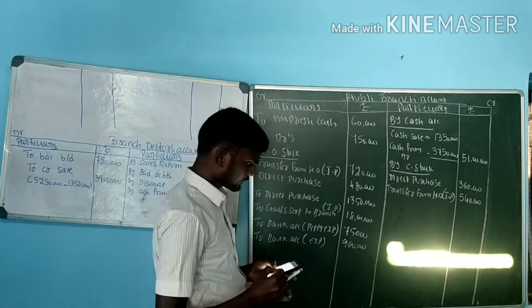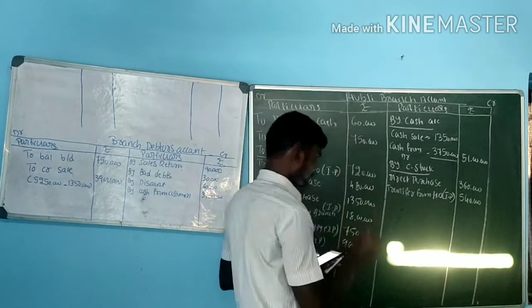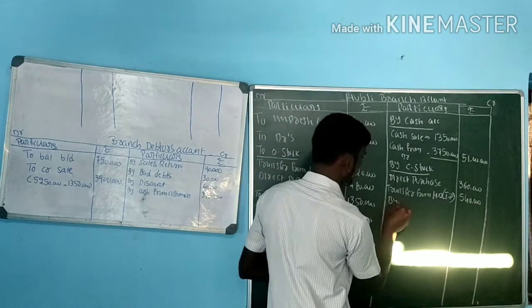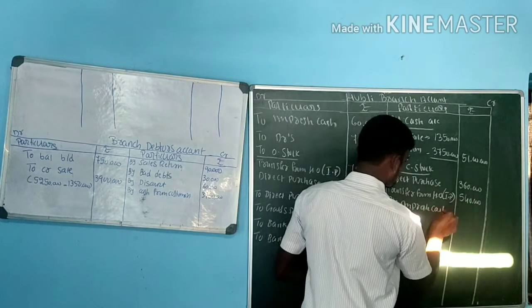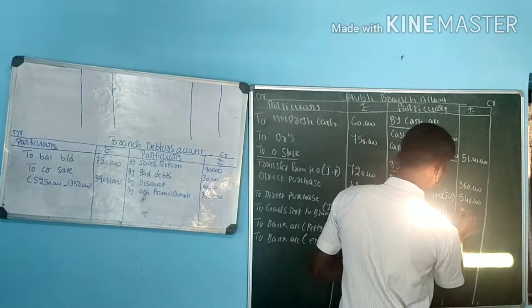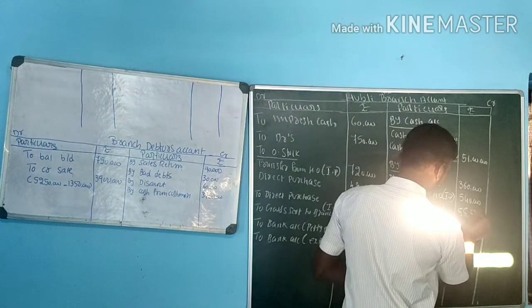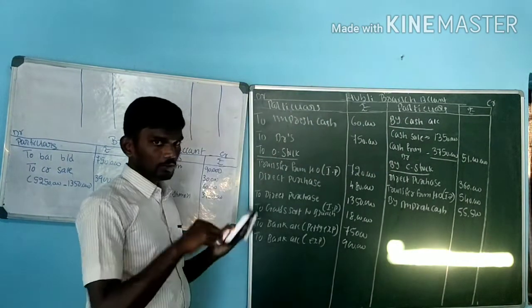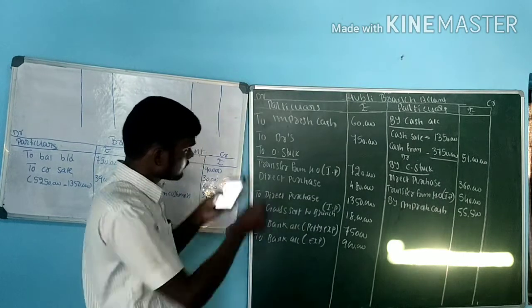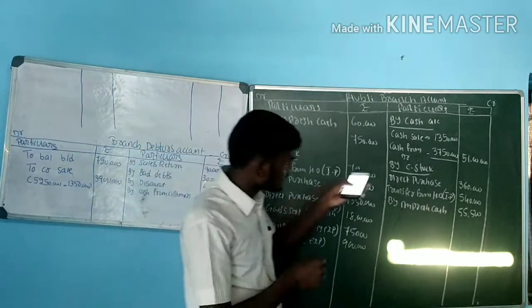In the problem itself they given closing imprest cash at beginning, that is by imprest cash, closing value here, that is 55,500. Now after this one, identify the question, whatever the opening values is there, we need to identify same for